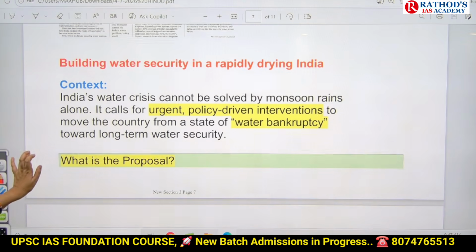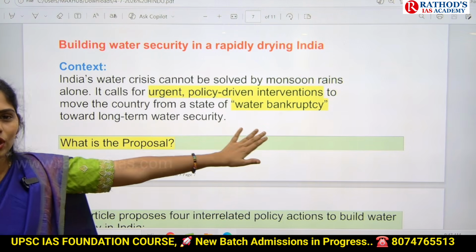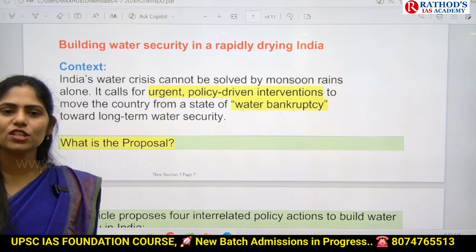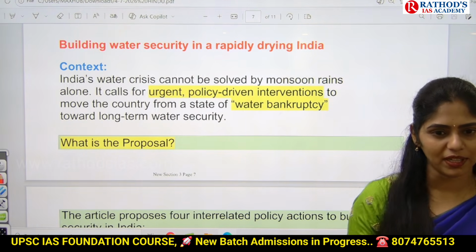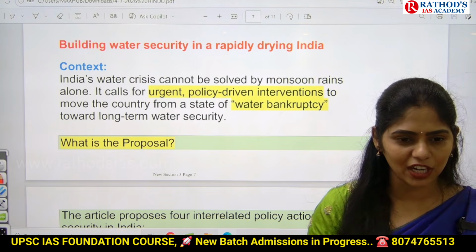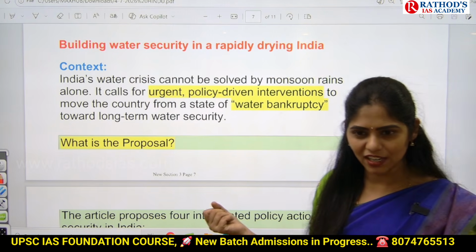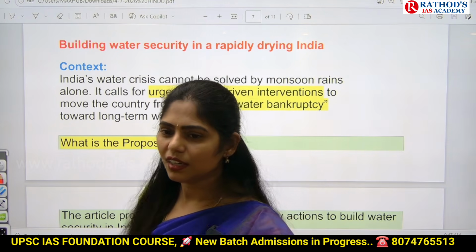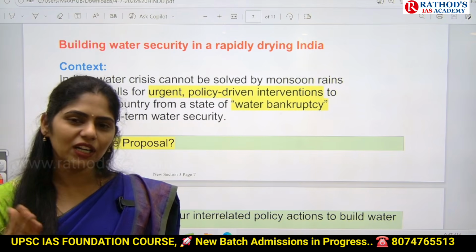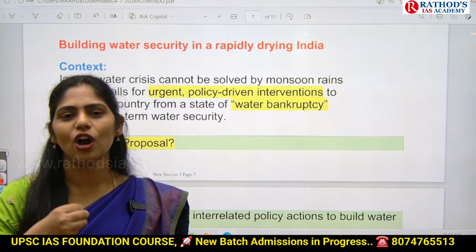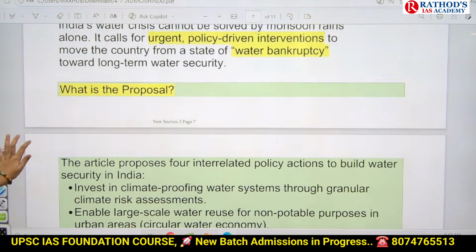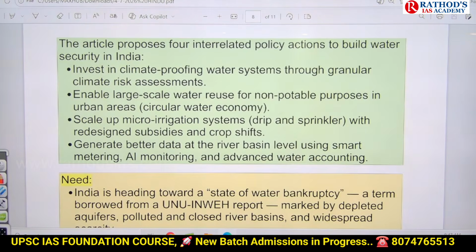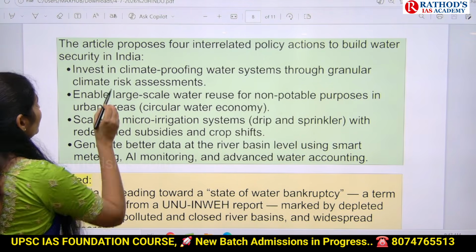So here this article is saying that this problem cannot be solved only by monsoon rains. Government has to take some efficient steps. As you all know that monsoon is a climate phenomenon. Climate change can be controlled. Is it in our government's hands to make immediate impact? No. But government has to take some steps like how efficiently we are using water. Okay. So this proposal is saying about 4 policy actions we have to take. Please make a note of that. Keep a star mark and write.